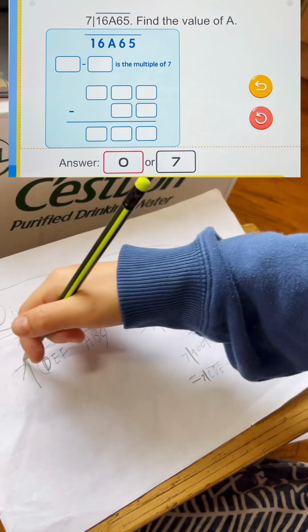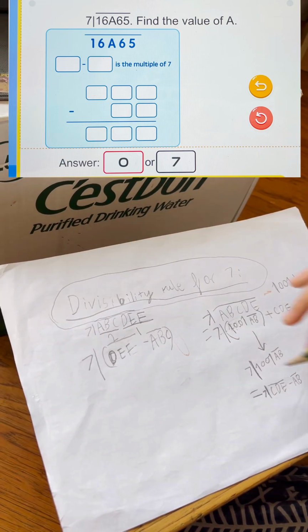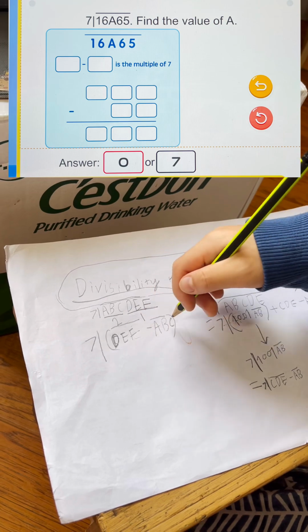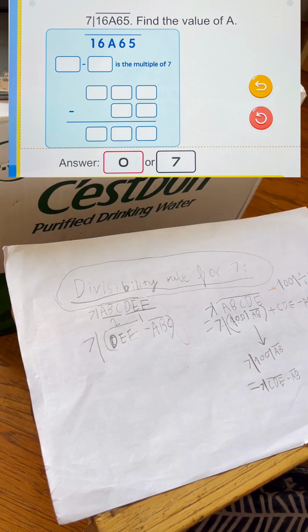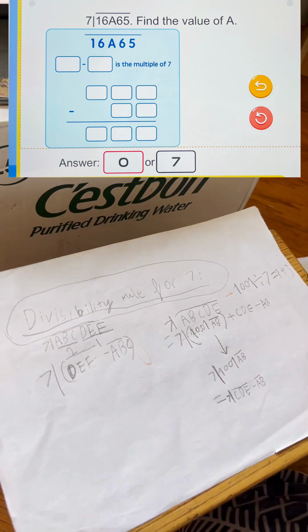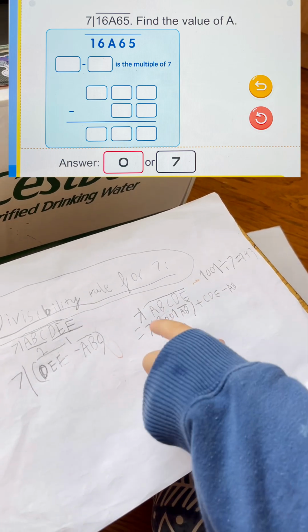You could use the odd ones minus the even ones. So in this case, it's D, E, F minus A, B, C. But if DEF is smaller than ABC, then you could do it the other way around. But if you wonder why, here is why. Because 1001 is divisible by 7, you could split it into this.